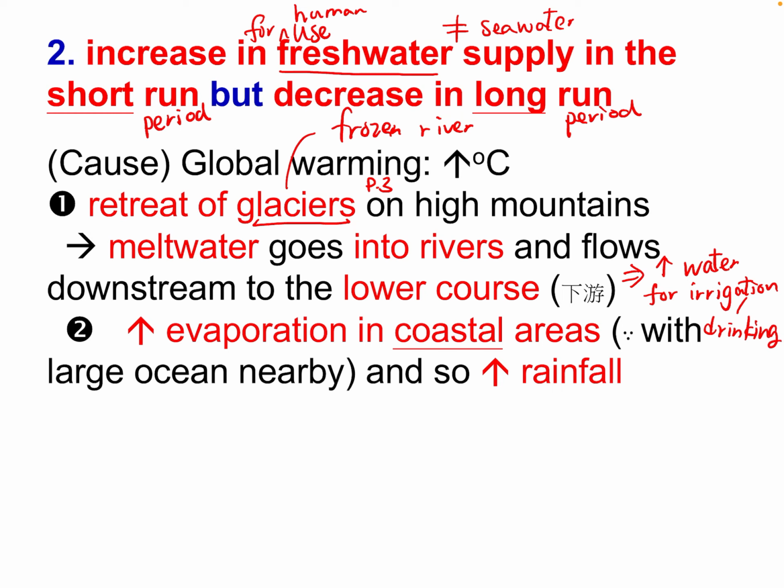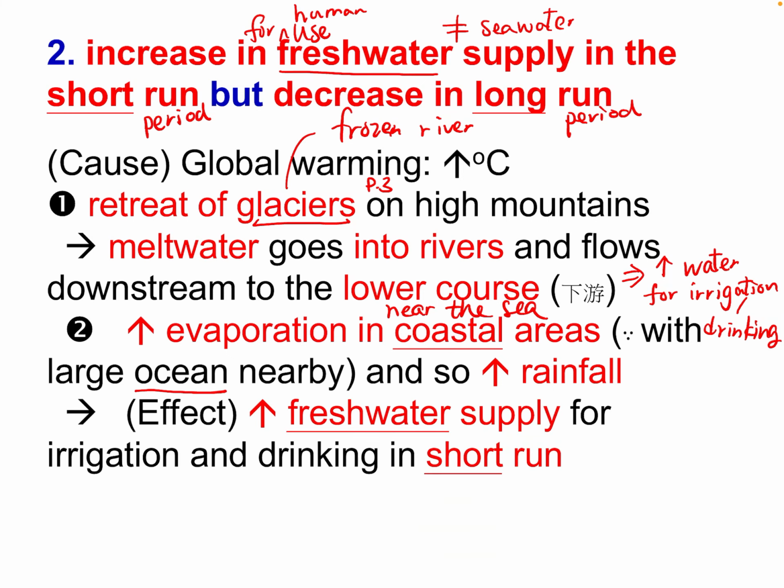At the same time, there is more evaporation under higher temperature along the coastal area. We have mentioned before, along the sea there is more seawater, a large ocean nearby. Once there is more evaporation, the coastal area, very near to the sea, will have more rainfall. The rainfall is fresh water. So it will create more fresh water for irrigation and drinking in the short run.